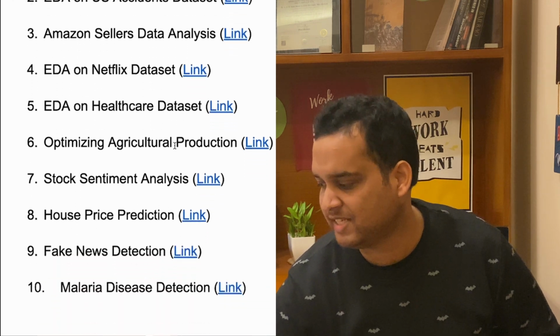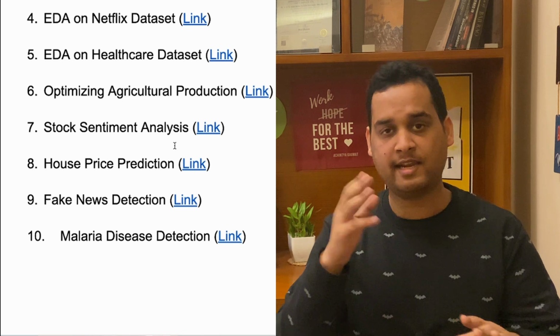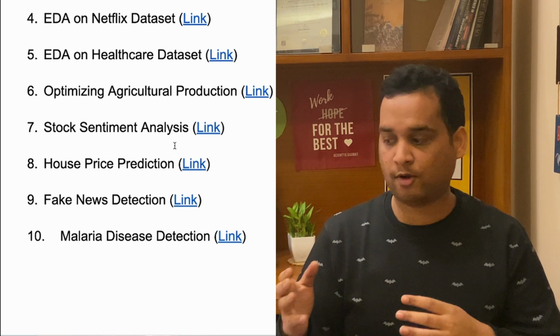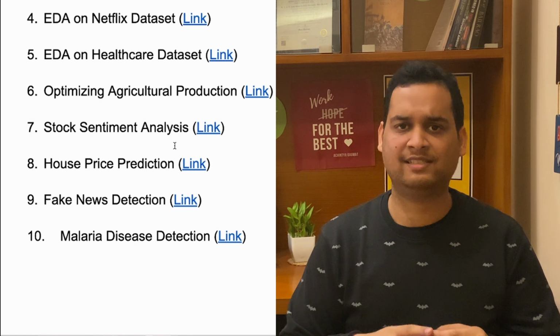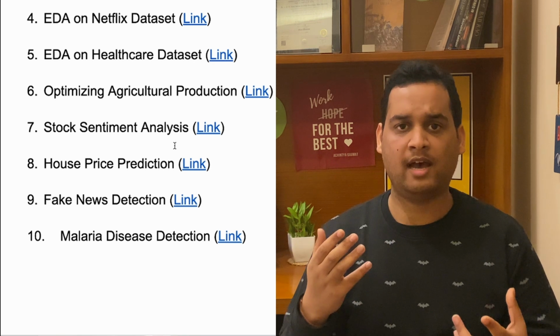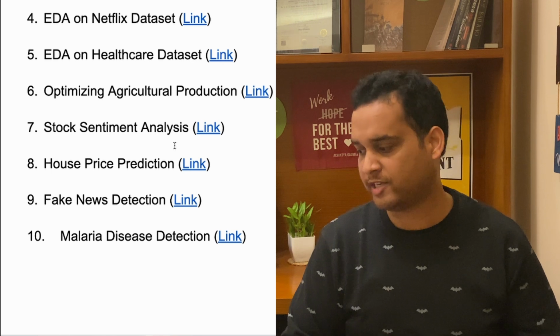Next we talk about some basic level predictions. You can do optimizing agricultural production. This is a very hatke idea. If you want to do a project which is different from others, you can definitely work on this project. Stock sentiment analysis, this is related to sentiment analysis. You can do Twitter sentiment analysis or Amazon reviews sentiment analysis, also very famous. So this is that kind of project only.